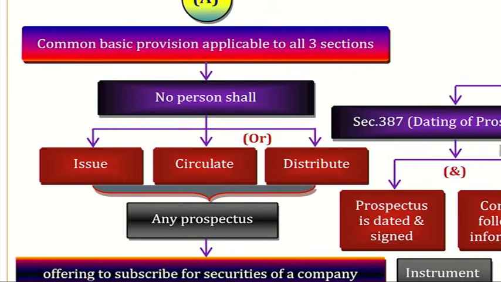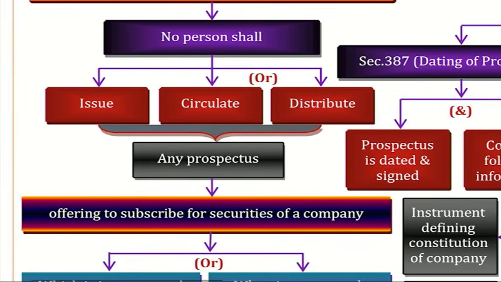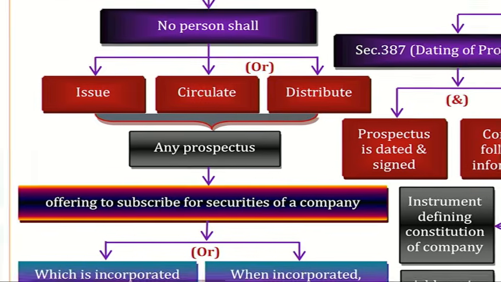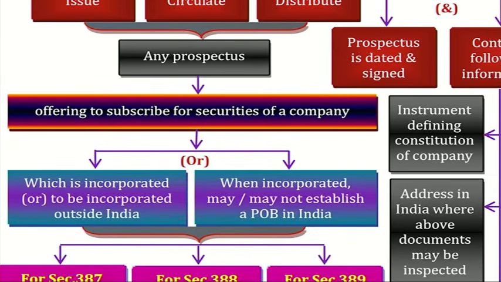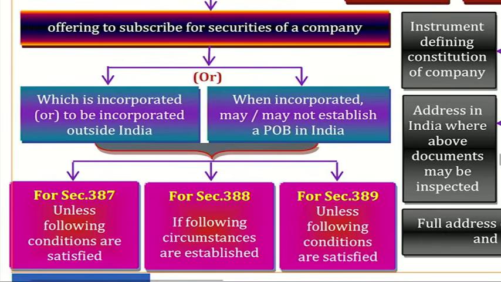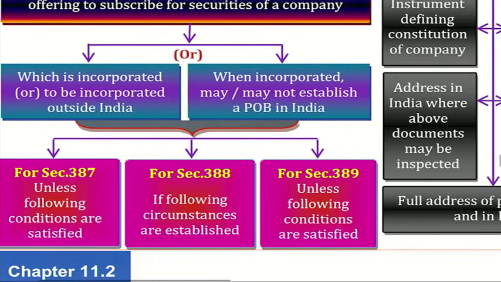That's why, see here, a common basic provision applies to all the sections. Let us see what that is. Read. One second, start again. No person shall issue, circulate or distribute what? Any prospectus. For what? Offering to subscribe for securities of a company which is incorporated or to be incorporated outside India. When incorporated, may or may not establish a place of business in India.